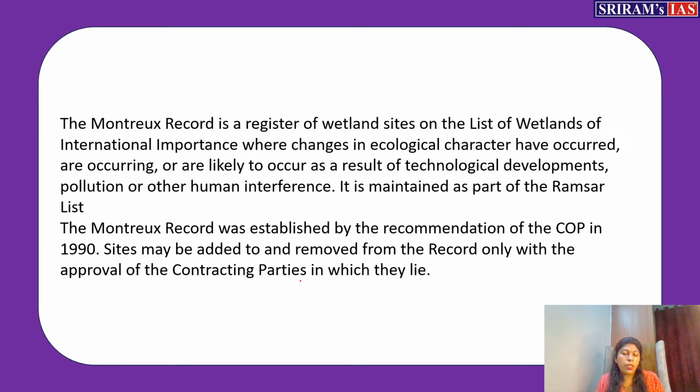or the area gets shrunk. So this way there are certain criteria to check this, and they will say that this is trying to change because of the human interferences happening in that particular area. Factories are located, settlements are there, and they are trying to release wastewater into the wetland. So these things will be checked. This register is maintained as a part of the Ramsar list only. In the Ramsar list itself, those undergoing changes in ecological character, or where changes have already occurred or are going to occur, will be listed in the Montreux record.